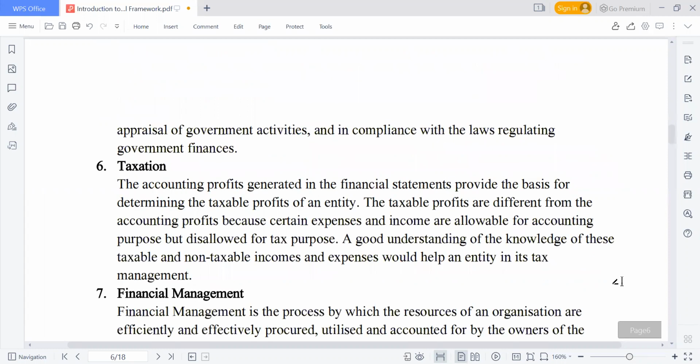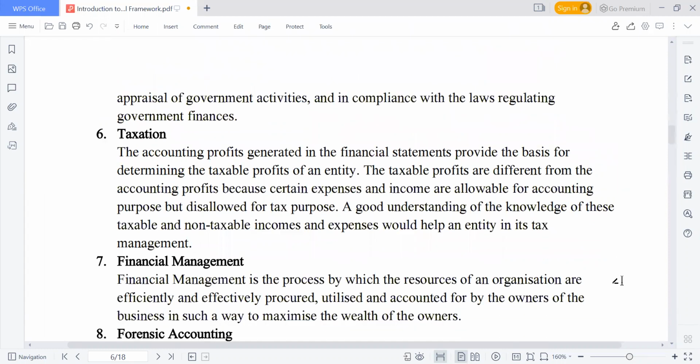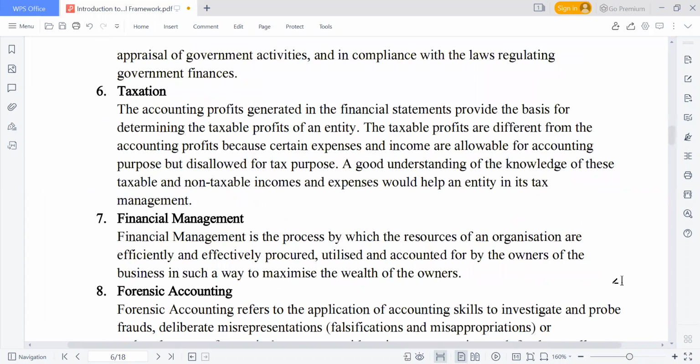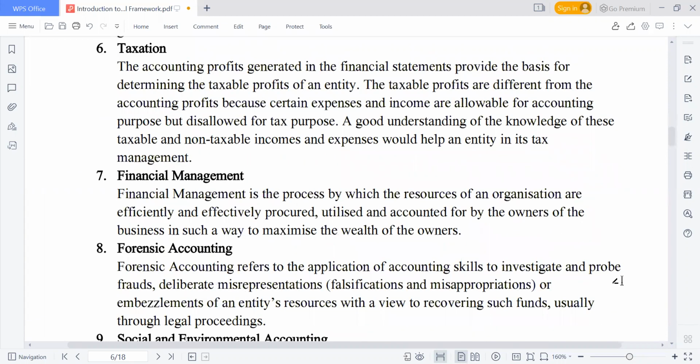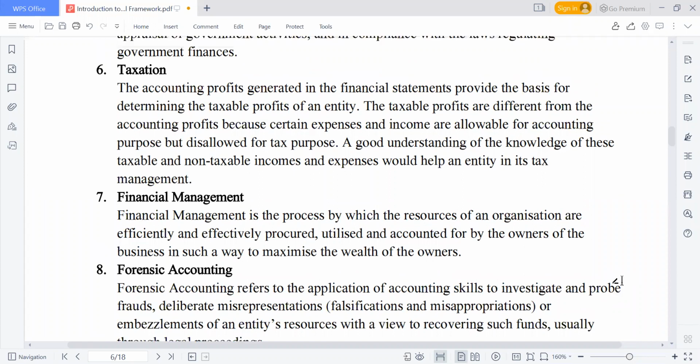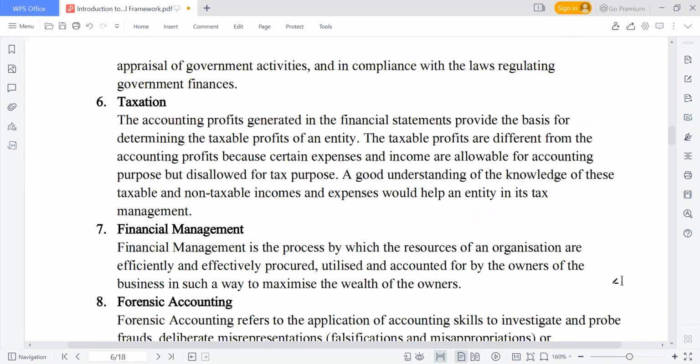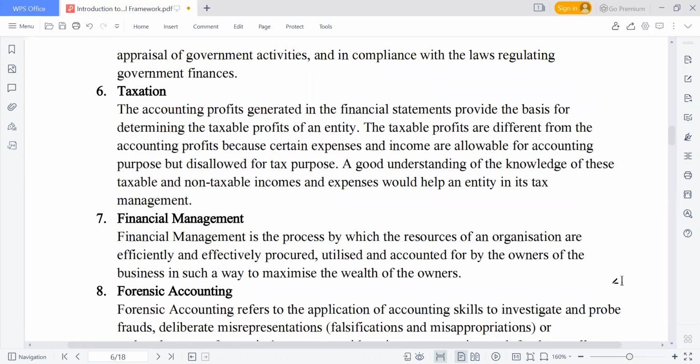Or maybe some of us could have come across this before. We also have taxation. There's another area of accounting that we can specialize in. You can have a tax accountant. So maybe in your organization now, there may be an account officer that is called a tax accountant. So taxation is also another area of accounting.